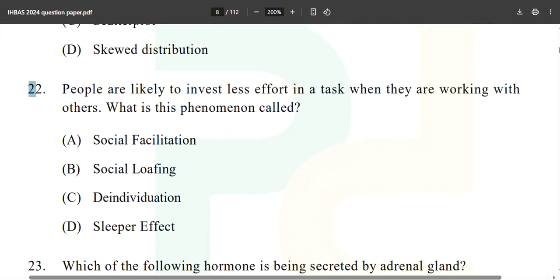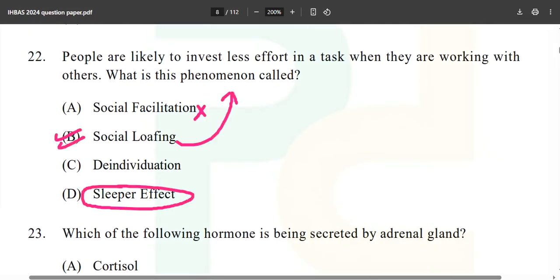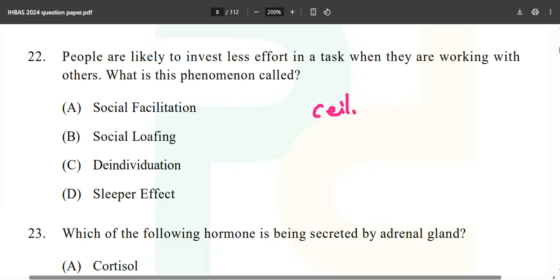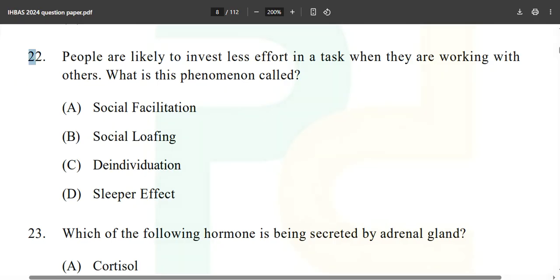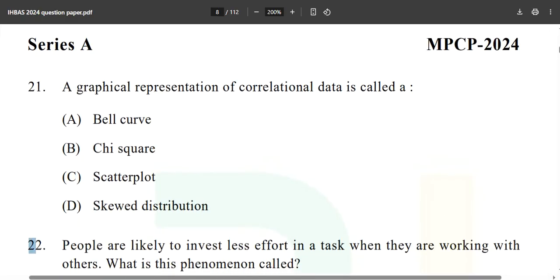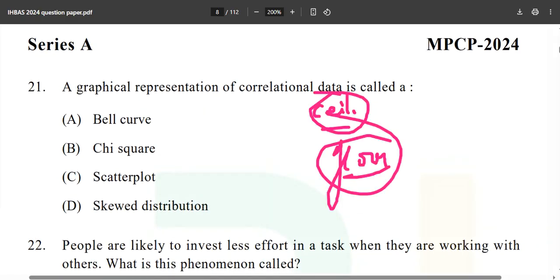Now moving forward, do you know about the ceiling effect and the floor effect? If yes, comment down below, without Google, obviously. Now moving forward to the last question for the day, from where we stopped in our second part.